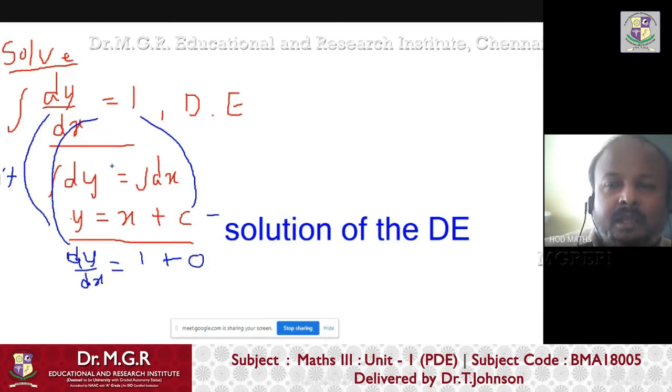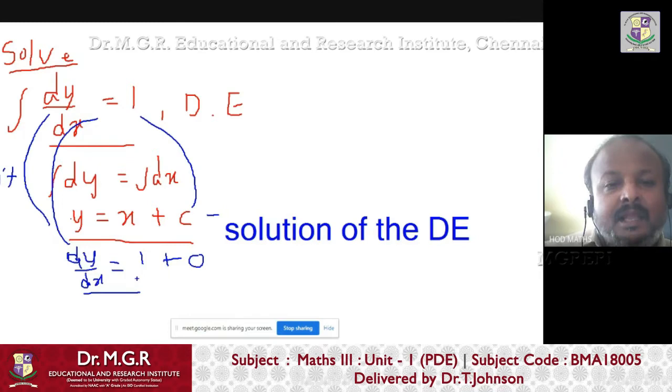So what is the meaning? When y equals x plus 1 or y equals x plus 2 or y equals x plus 3, whatever may be the C value, when we form a PDE, the PDE is always dy by dx equals 1. Whatever may be the function, the corresponding PDE is only one thing. So dy by dx is equal to 1.